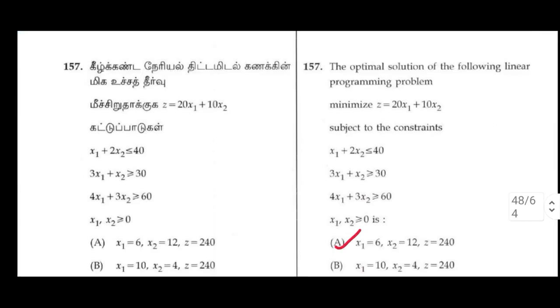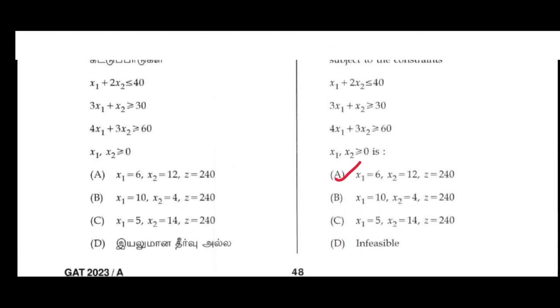157. The optimal solution of the following linear programming problem: Minimize z equal to 20x1 plus 10x2 subject to the constraints x1 plus 2x2 less than or equal to 40, 3x1 plus x2 greater than or equal to 30, 4x1 plus 3x2 greater than or equal to 60, x1, x2 greater than or equal to 0, is A option: x1 equal to 6, x2 equal to 12, z equal to 240.